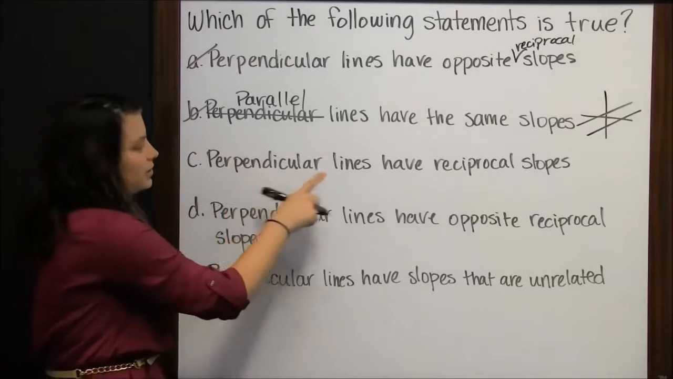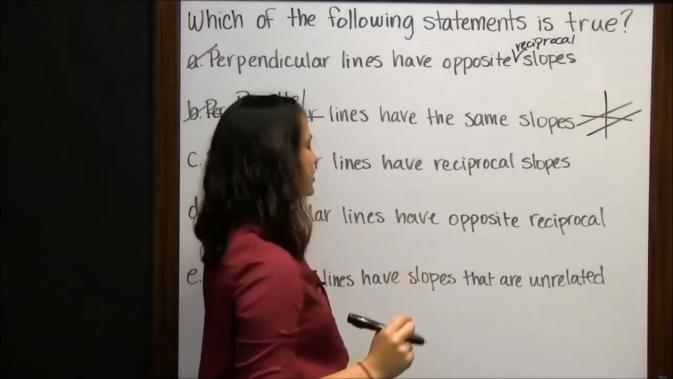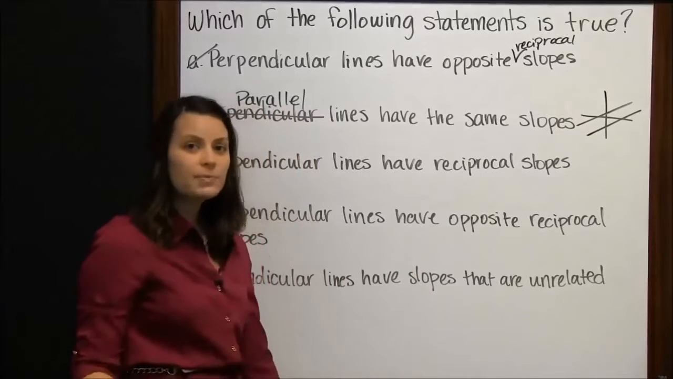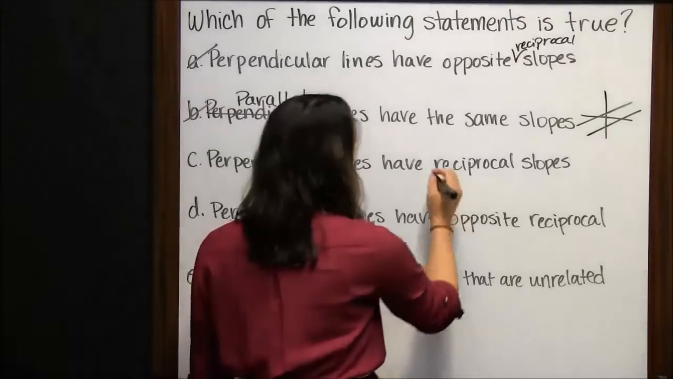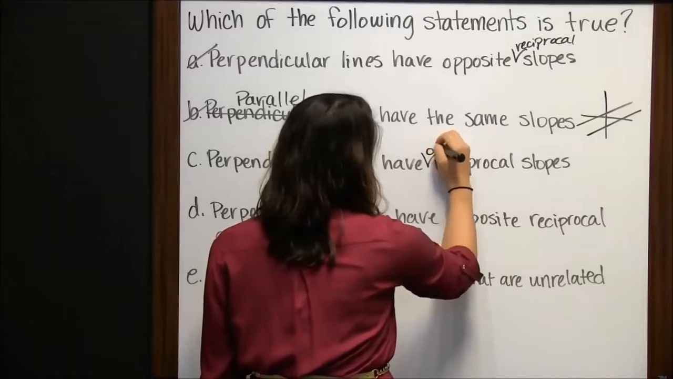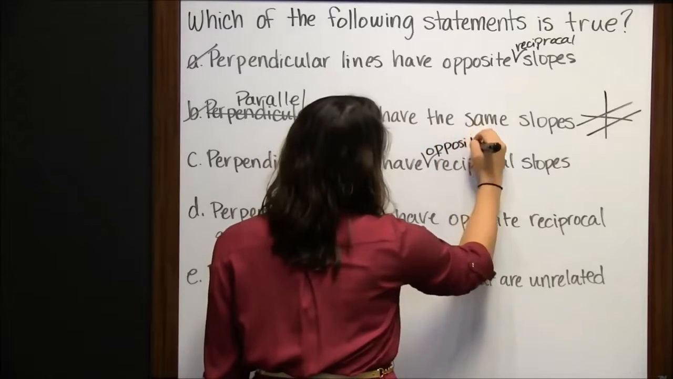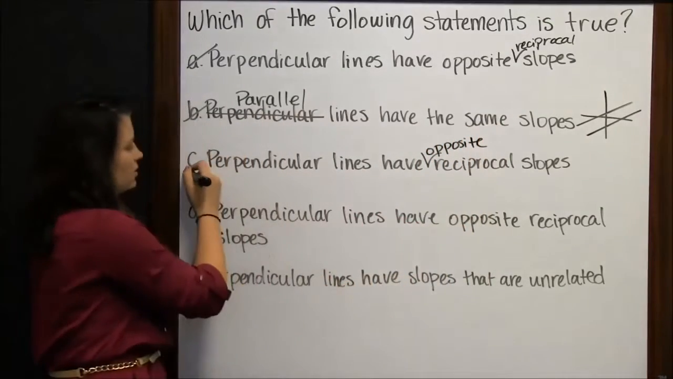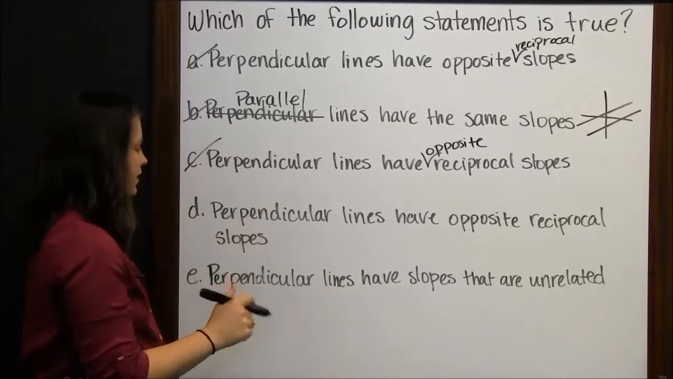C. Perpendicular lines have reciprocal slopes. Again, close but missing a very important word, and that is opposite. They have opposite reciprocal slopes. So this is also not true.